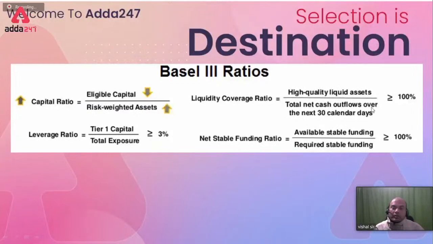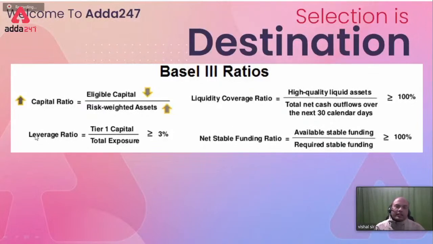If you have a run on the bank, then everyone will try to withdraw their funds. So this covers that situation. That's why high quality liquid assets upon total net cash outflows over the next 30 days. Then it should be greater than 1 or 100% percentage wise.